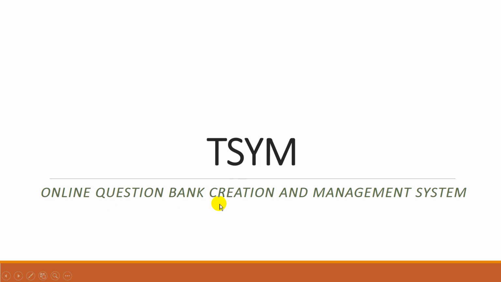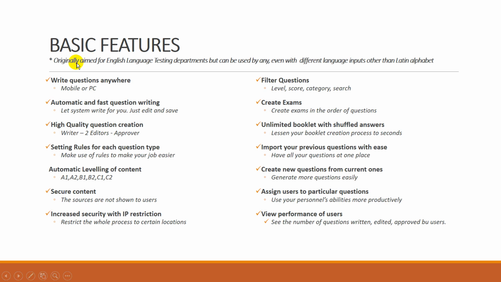TSYM is an online question bank creation and management system. It's originally aimed for English language testing departments, but it can be used by any department like mathematics or physics to create questions for any purposes. You can also use it for different languages like Chinese or Japanese to create questions for these languages.